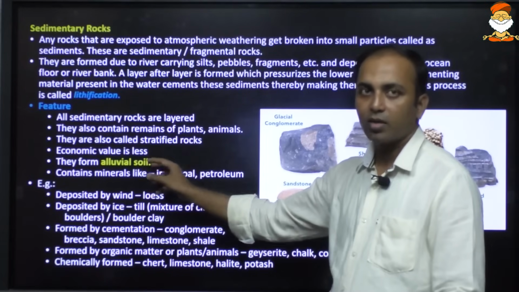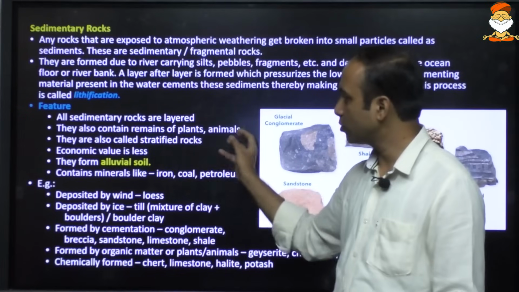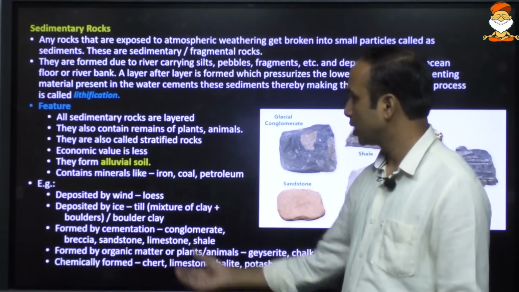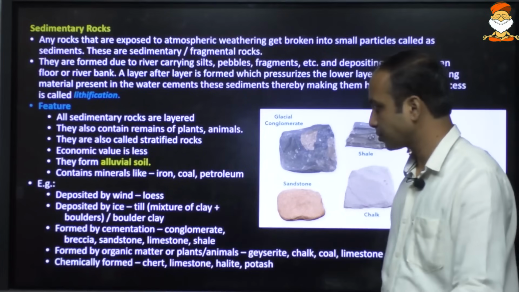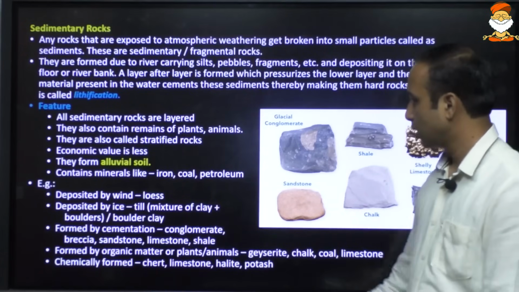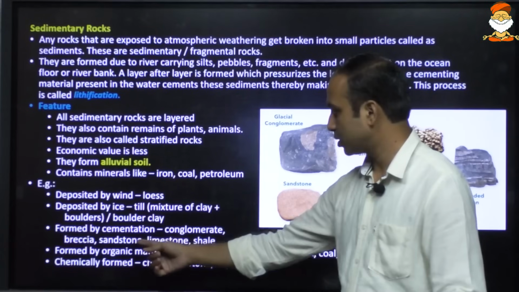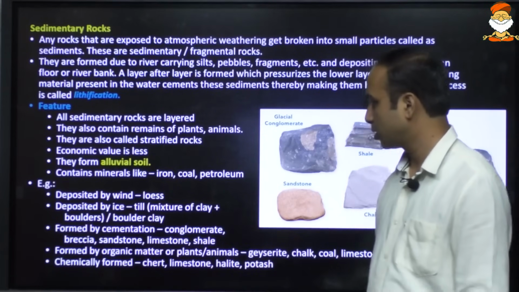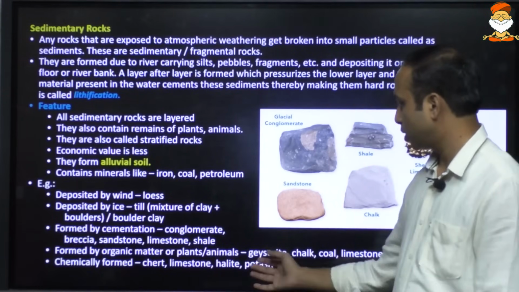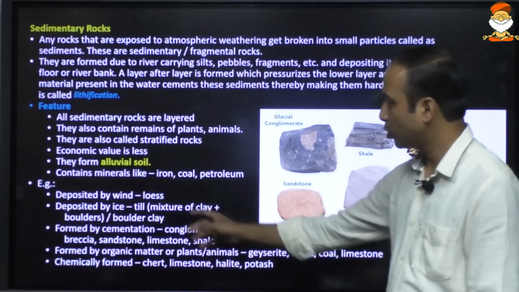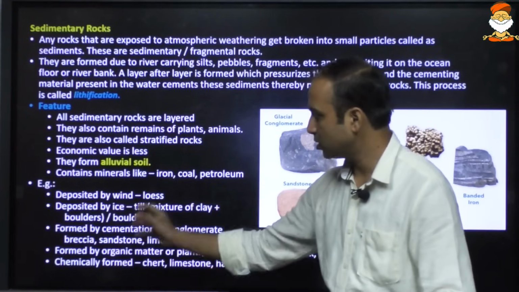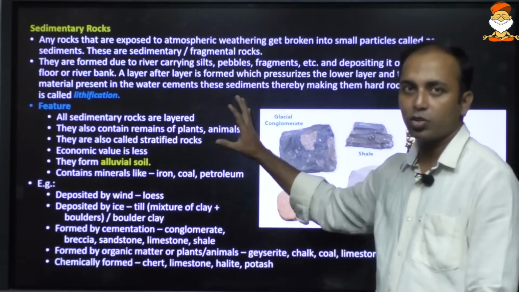They are stratified, and when they form soil, they will form alluvial soil. They contain some minerals like iron, coal, petroleum. Important examples are sandstone, limestone, shale, chert, potash, gypsum, chalk, etc. You do not need to memorize all of these, just memorize some of the examples and features of each of these rocks.